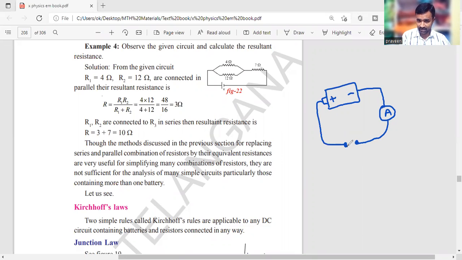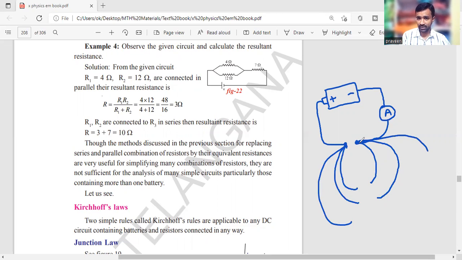Make a junction-like point. From there, you need to connect many circuits or many appliances: one is a DC motor, one is an LED bulb, one is any other torchlight bulb. Like that. In each individual circuit, you can fix an ammeter.